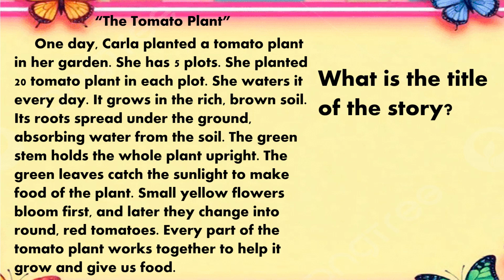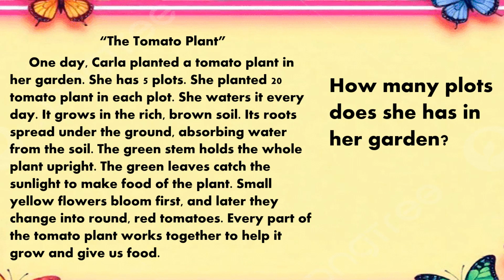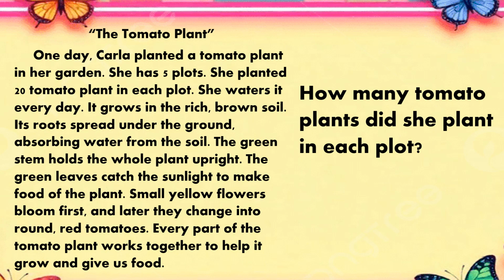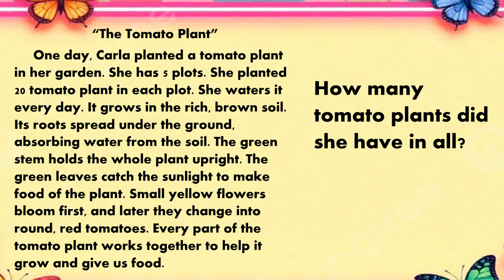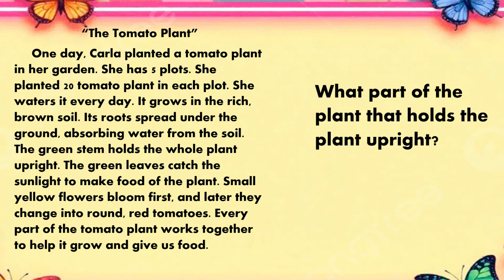What is the title of the story? Who planted a tomato plant? How many plots does she have in her garden? How many tomato plants did she plant in each plot? How many tomato plants did she have in all? What part of the plant absorbs water from the soil? What part of the plant holds the plant upright?